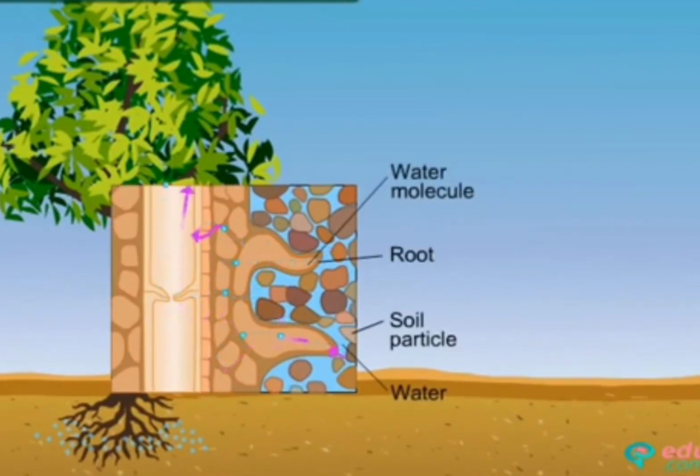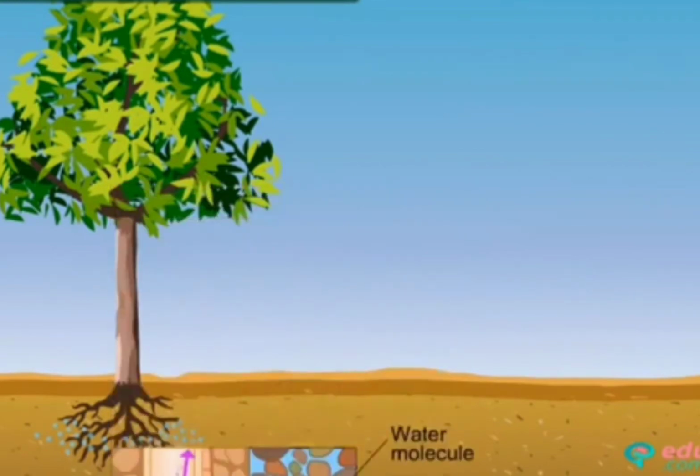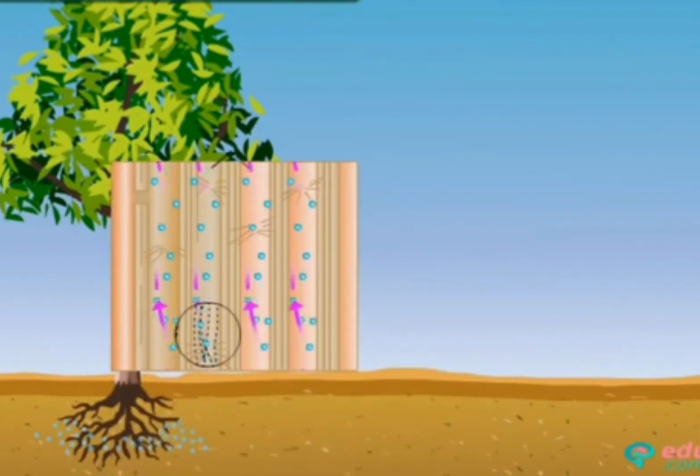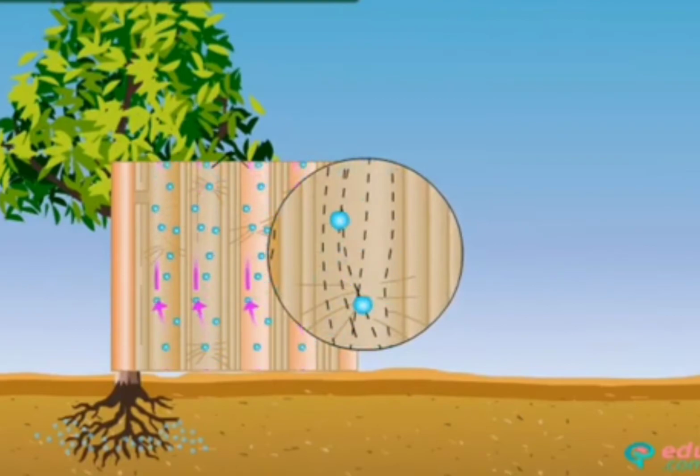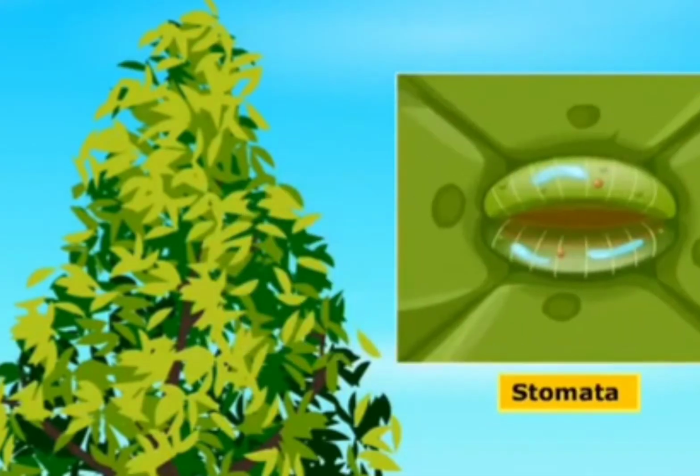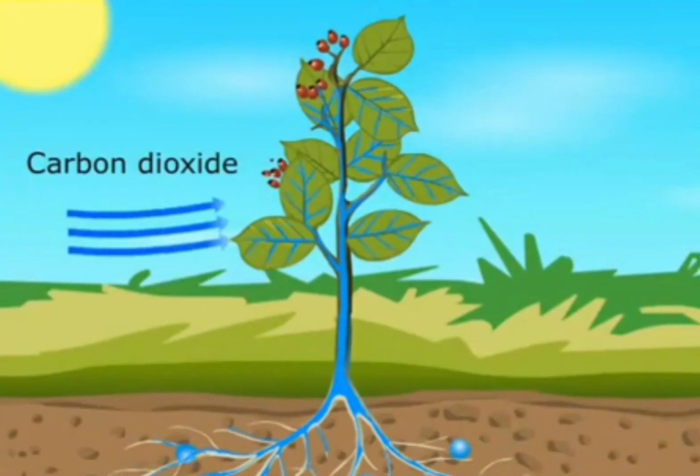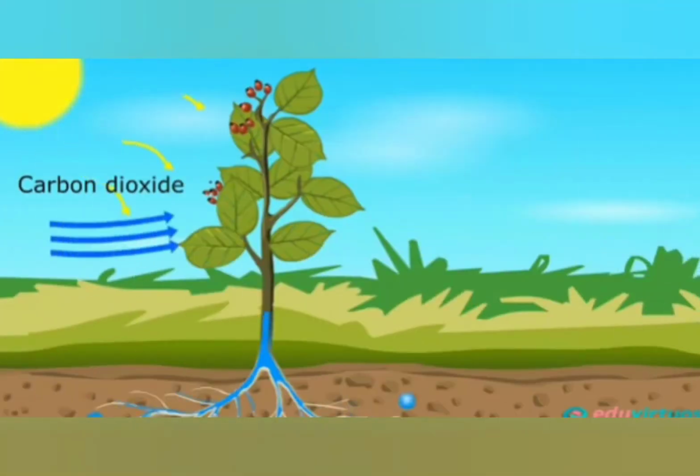Water, minerals and salts are absorbed by roots from the soil. The stem transports them up to the leaves. The leaves have microscopic openings called stomata through which they take in carbon dioxide from the air.